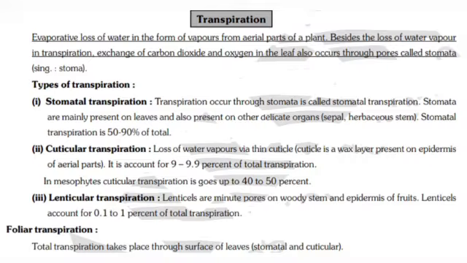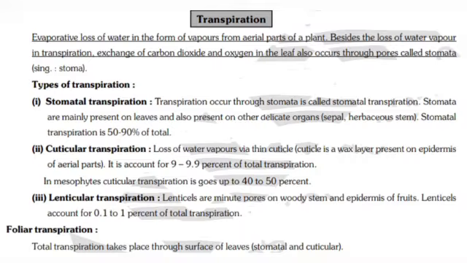Cuticular transpiration: loss of water vapors via the thin cuticle is called cuticular transpiration. It accounts for 9 to 9.99% of total transpiration. In mesophytes, cuticular transpiration goes up to 40 to 50%.